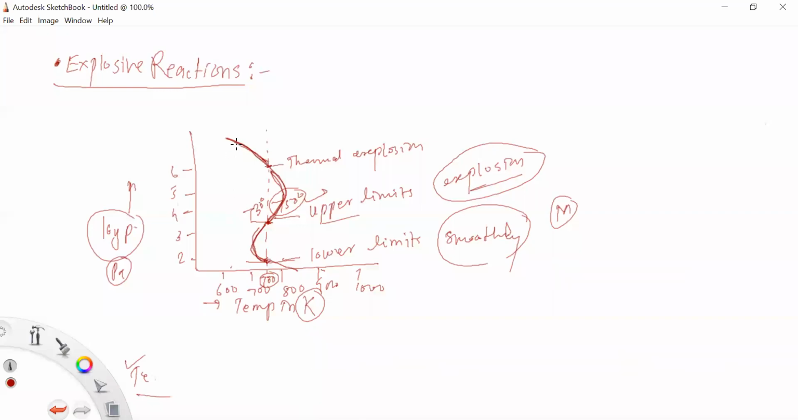So the temperature decreases if the pressure increases more, and at that time the reaction again goes smooth, because the temperature decreases when the pressure increases. तुमची reaction ही smoothly व्हायला सुरुवात होईल. So this is the concentration, or the upper explosive limit. Beyond this one, your reactions again proceed in this smooth way.